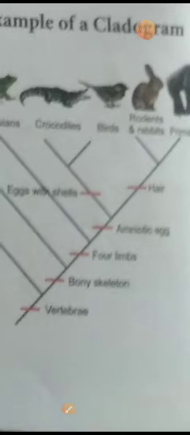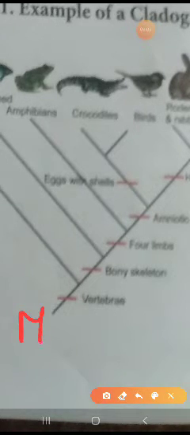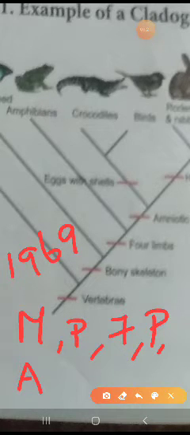Next, what are the kingdoms he told? First one is Monera. You have studied this in lower classes, in 7th itself. Monera, Protista, Fungi, Plantae, and Animalia. This 5 kingdom classification was made by Mr. R.H. Whittaker in the year 1969, based on mode of nutrition, cell structure, mode of reproduction, and phylogenetic relationship. Based on this, we classified into the 5 kingdoms.